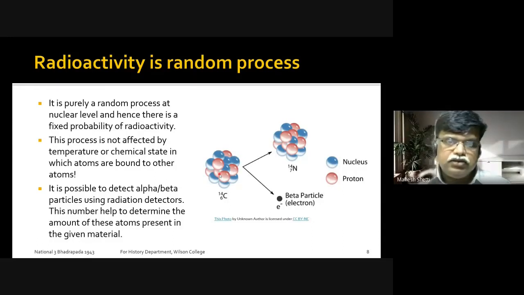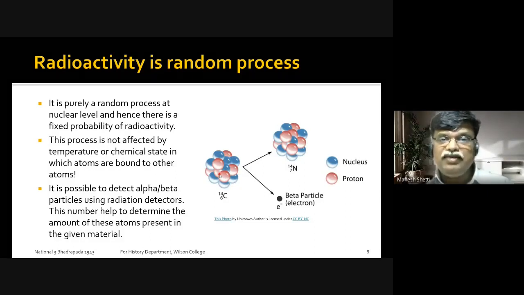Suppose I take another sample, and in the same detector, instead of 100 activities, I'm finding 120 activities. So I can say that the other sample contains 20% more carbon-14, because more carbon-14 will be there, more beta particles will be produced.